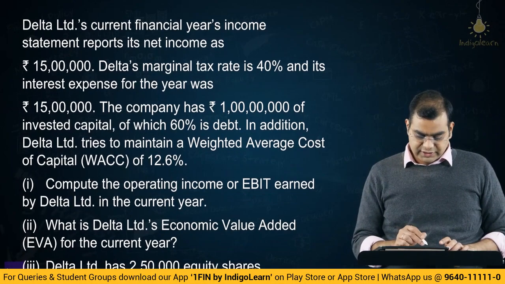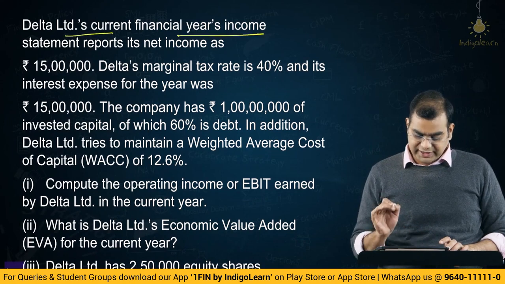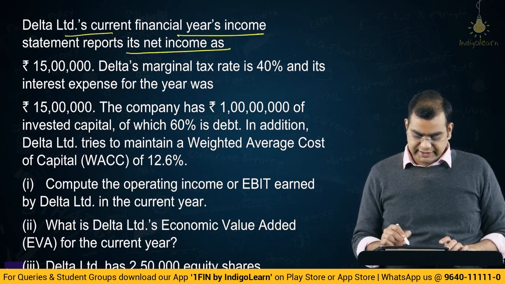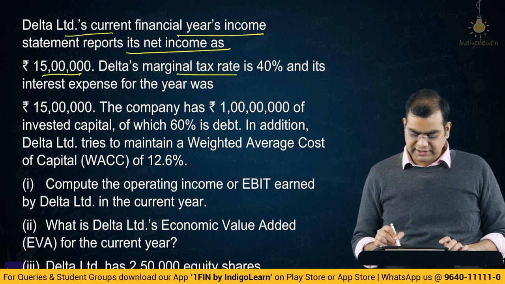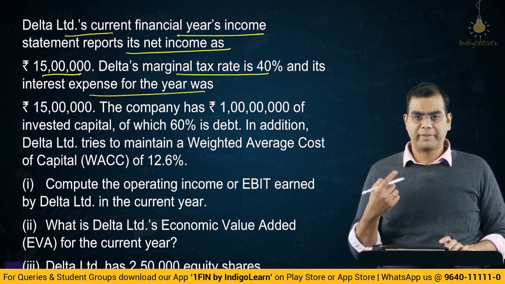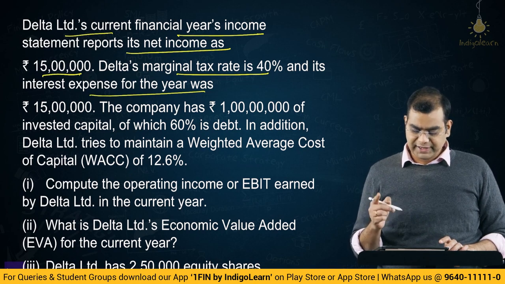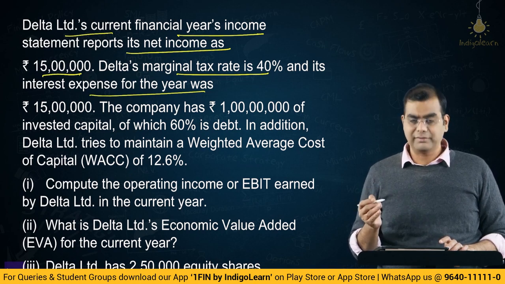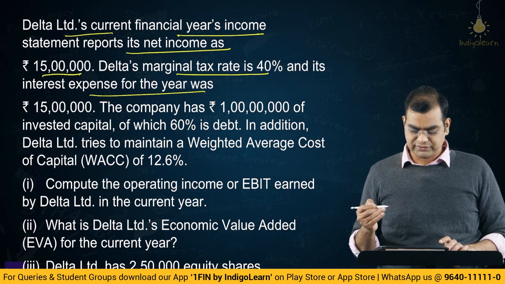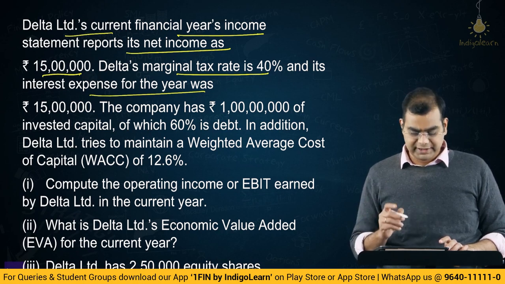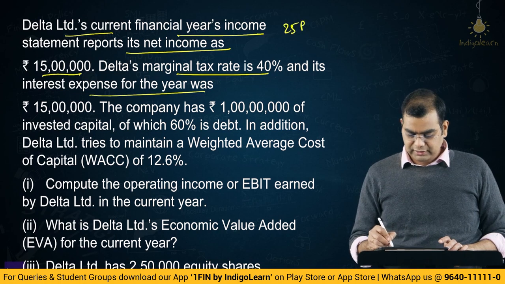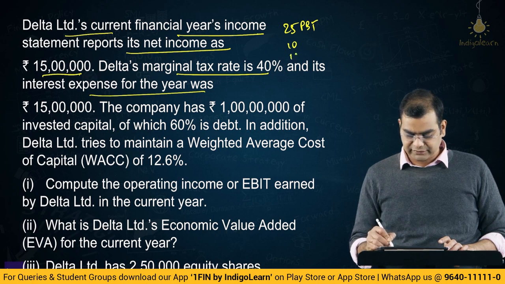Let's look at the next question, friends. Delta Limited's current financial year's income statement reports its net income as 15 lakhs. Delta's marginal tax rate is 40% and its interest expense was 15 lakhs. So PAT is 15 after subtracting 40% tax. So 15 by 1 minus 0.4, which is 15 by 0.6, which is 25. 25 lakhs is PBT. Then tax is 10, which is 40% of 25, and PAT is 15.